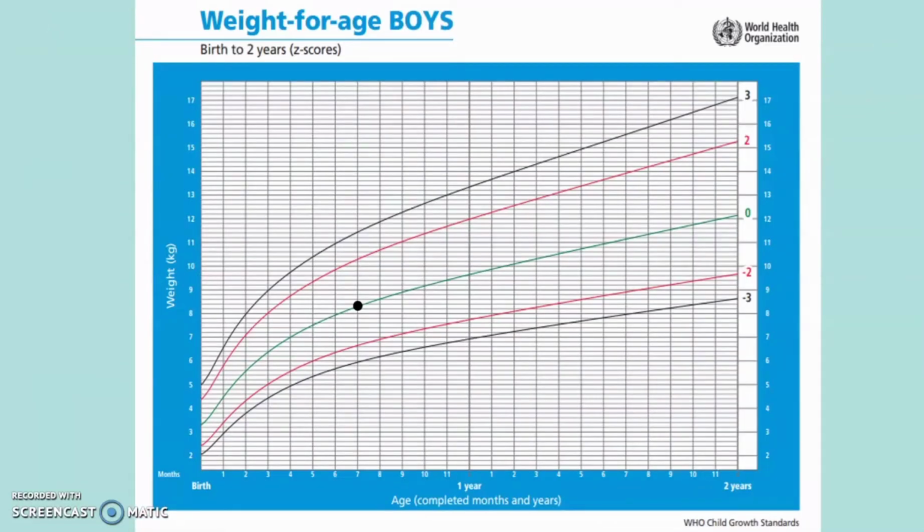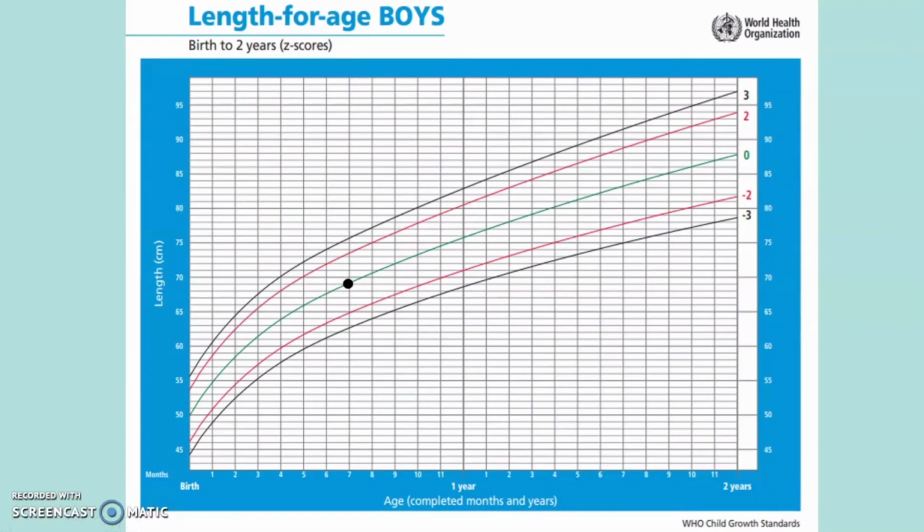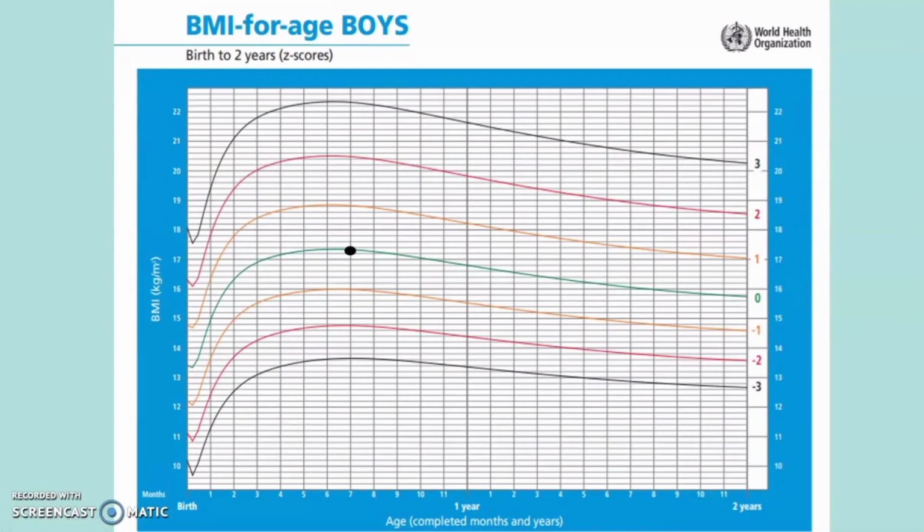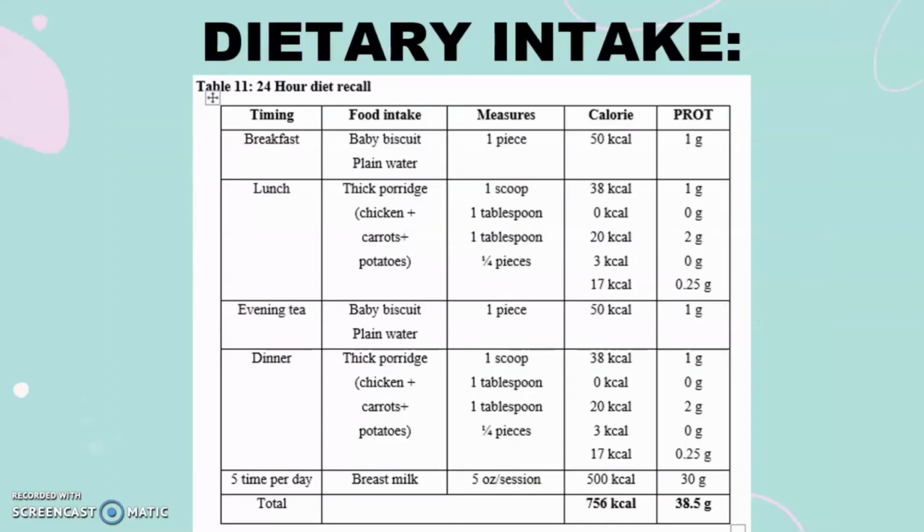This is the example of the WHO weight for age chart for boys. I have plotted the actual weight of MZ, and this is for the actual height of MZ. And this is for the BMI of MZ, but actually the BMI of this patient was normal, so I am not specific about BMI.